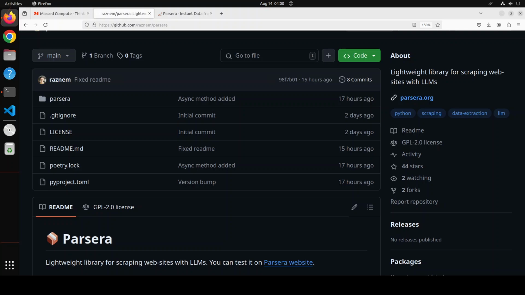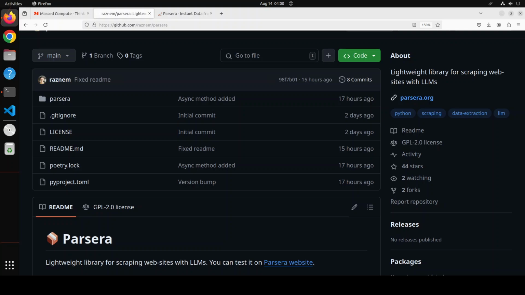Now, coming back to Parsera, the library looks good. The creator of this library has been leveraging LLMs to quickly extract structured data from websites without dealing with the DOM structure and writing web scrapers. And if you have ever done web scraping, you know how big a pain that is.